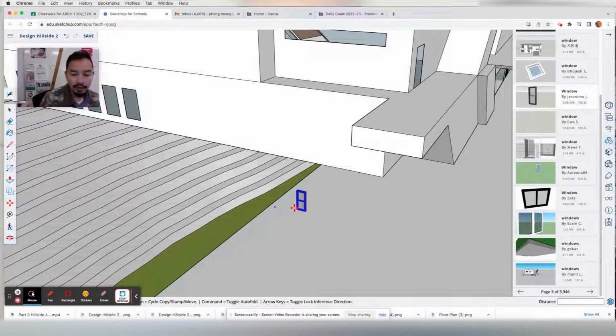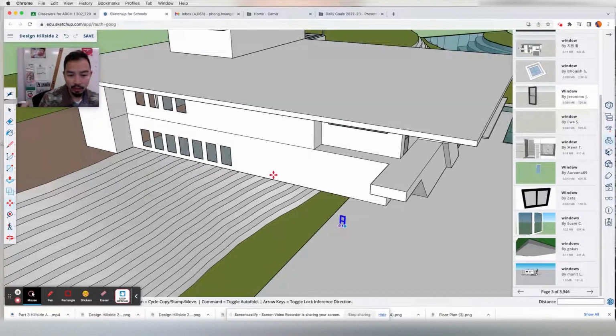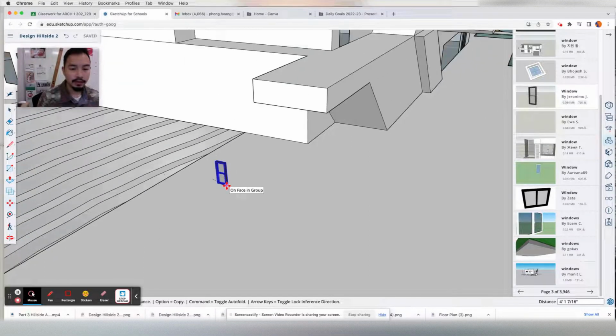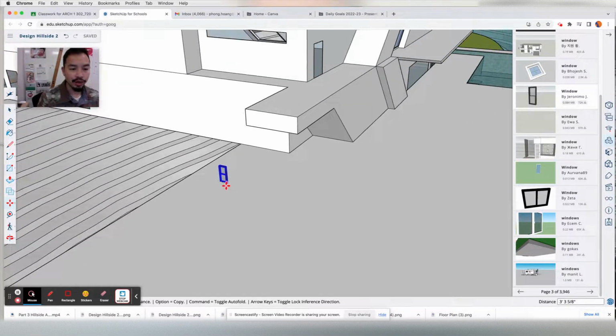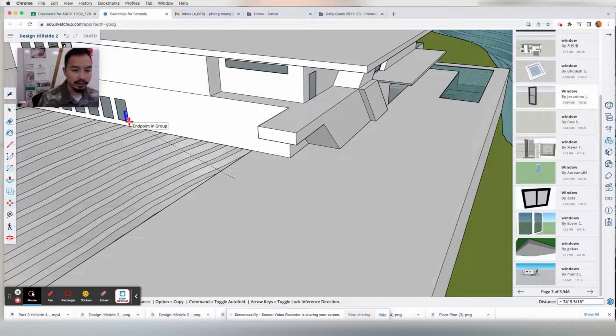And I'm going to go ahead and use the move tool now to move this object, choosing a corner to move from and where I want to move it to. So I want to move it to this little corner. Therefore, we're going to move from the bottom right hand corner. Click once, let go. And we're going to click and drag it over to that window frame. So let me find that window frame, which is that corner right there.